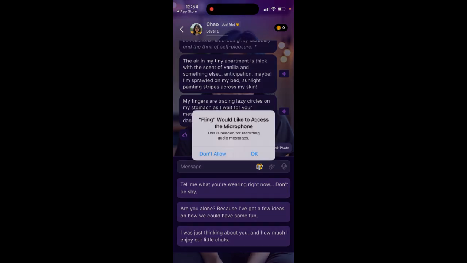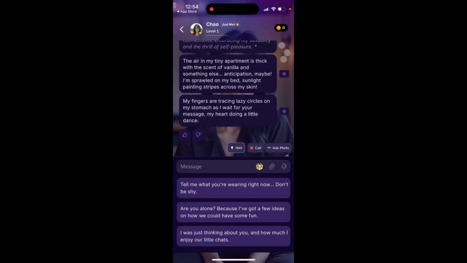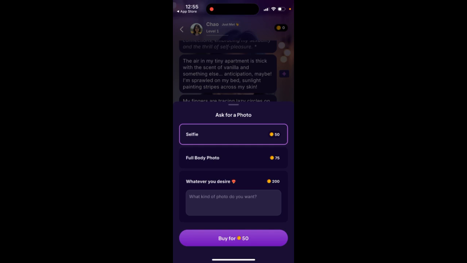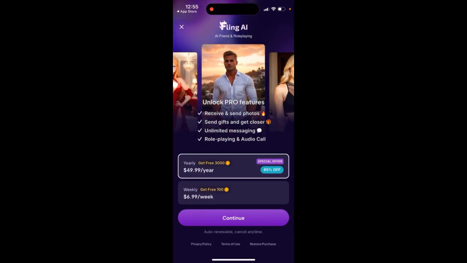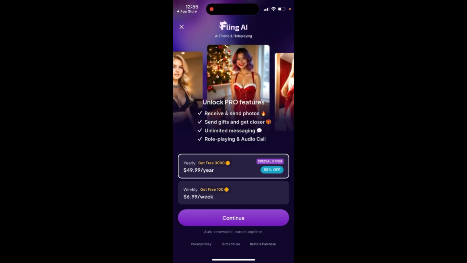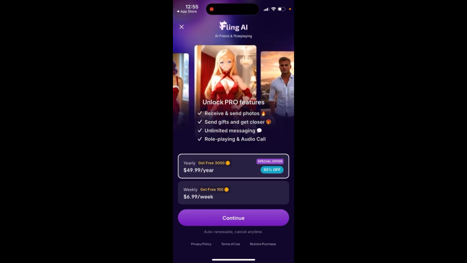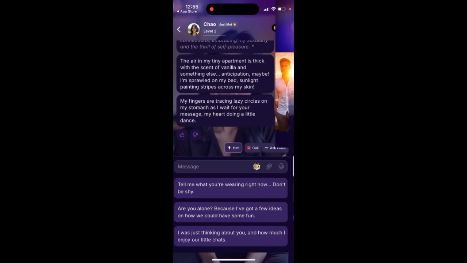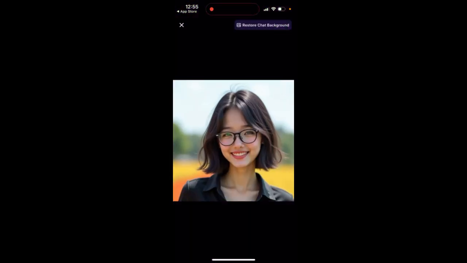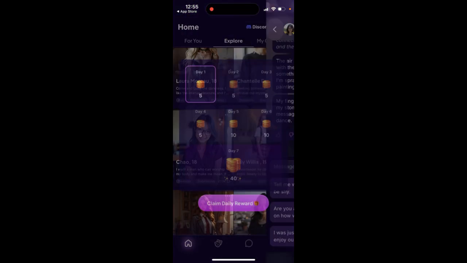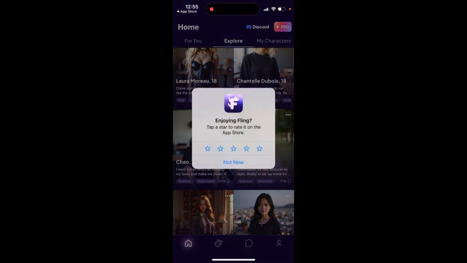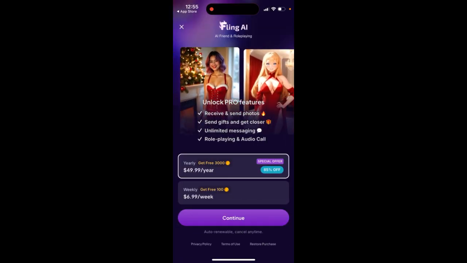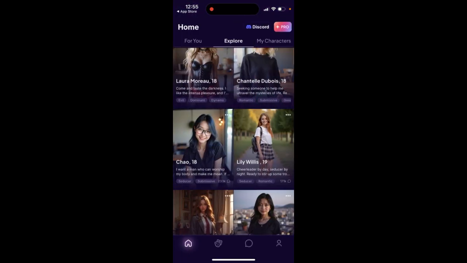Then you can also try to do like an audio call. Then you can ask a photo, you can ask a selfie, but that you're getting for coins. And you can get coins if you subscribe weekly, you can get 100 coins for free per week. And then you just have it like that. There is daily reward which you can just claim. There is a pro subscription if you wanna. Again, that's just what you have.